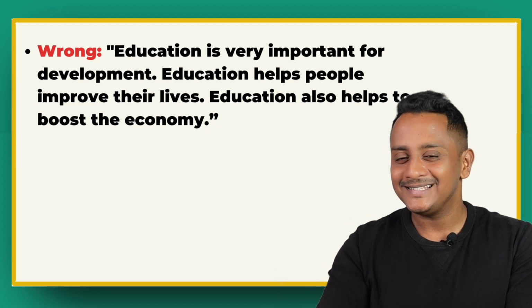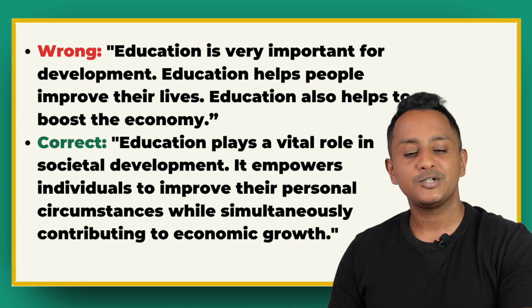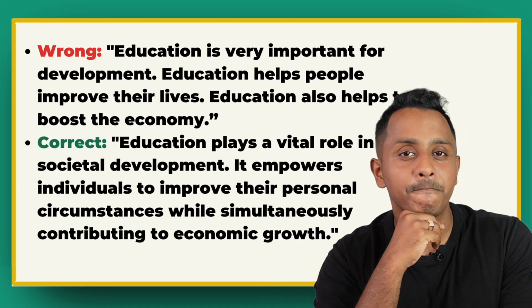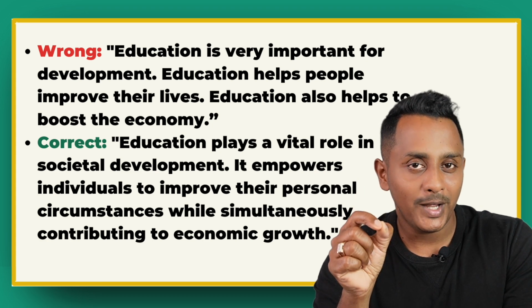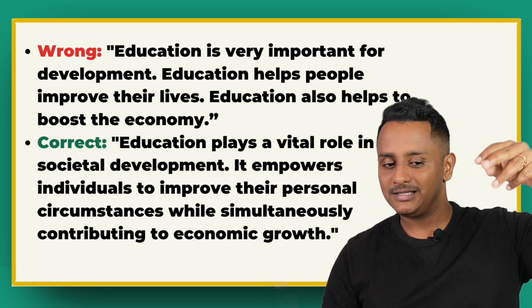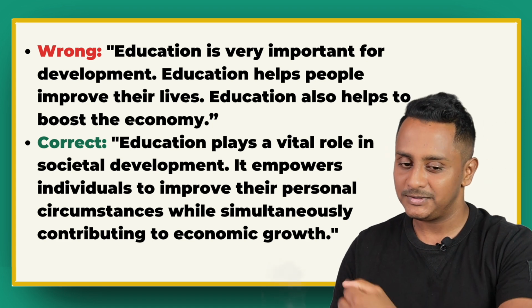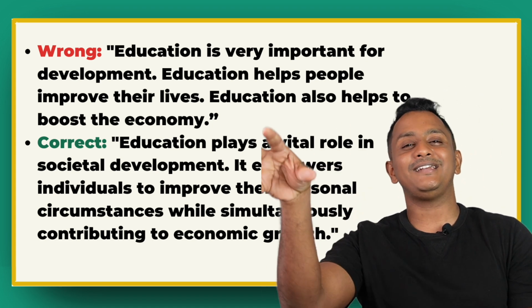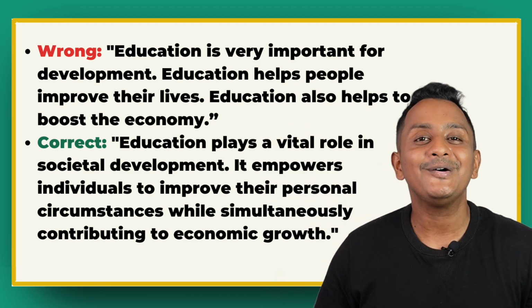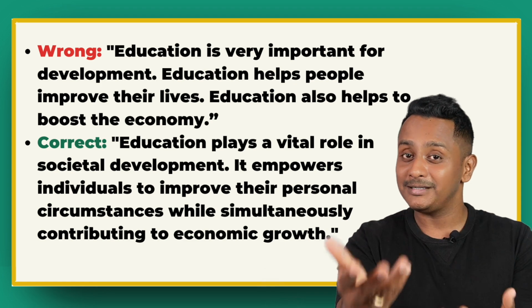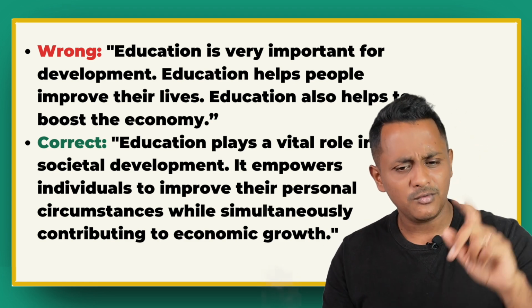Alright, so let's look at this corrected paragraph. Education plays a vital role in societal development. We're going to replace this noun with a pronoun. Make sure to have only one noun in the previous sentence. If there are 2 nouns in the previous sentence, like education and practice, and you write "it", now it's a vague pronoun, correct? We're not sure whether the word "it" refers to education or something else when there are 2 nouns. If it's only one noun, then use it.